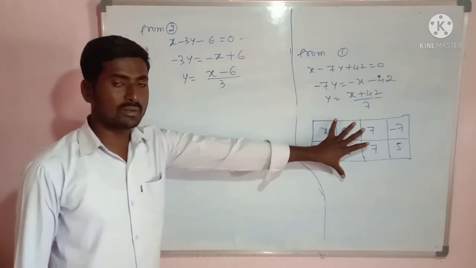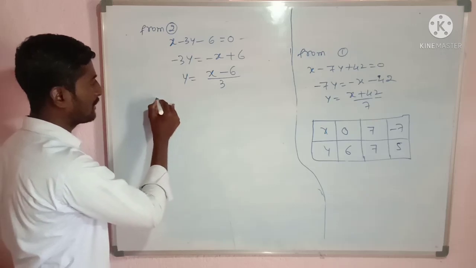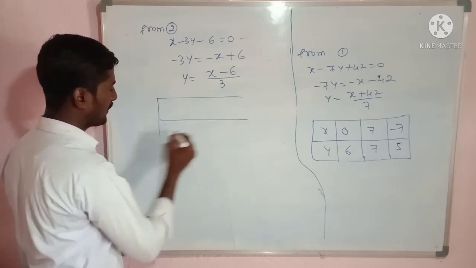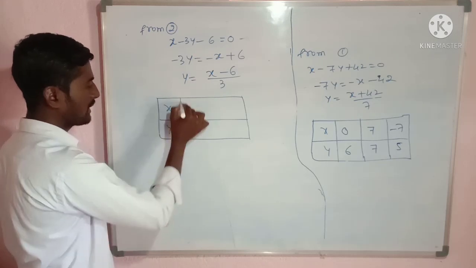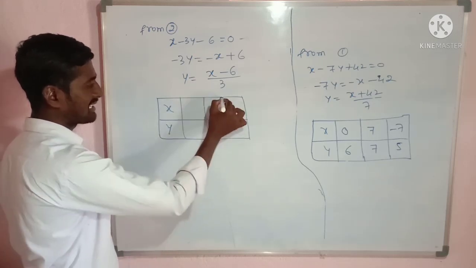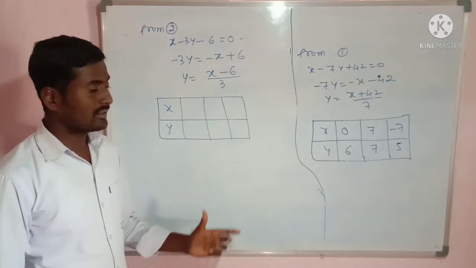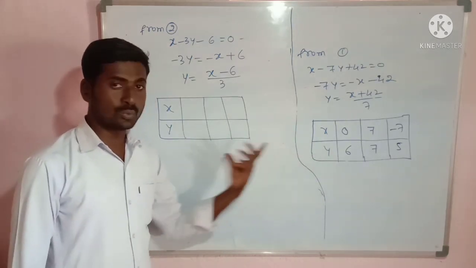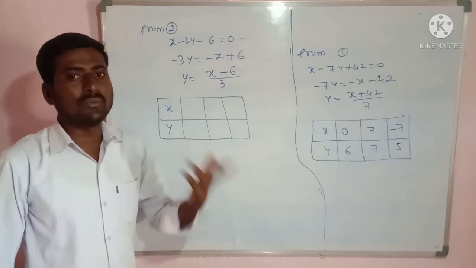Now again, I have to get the table for the second equation. So for x and y values, this is x and this is y. Okay, minimum 2 values are required, but I used to take 3 values. We have to take 2 tables, and we should draw the graph in an easy way.